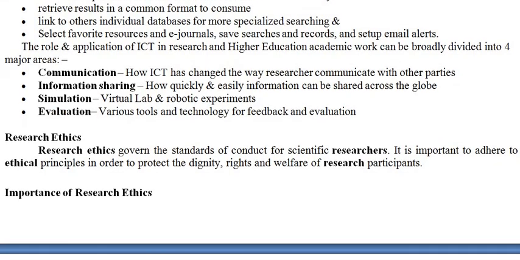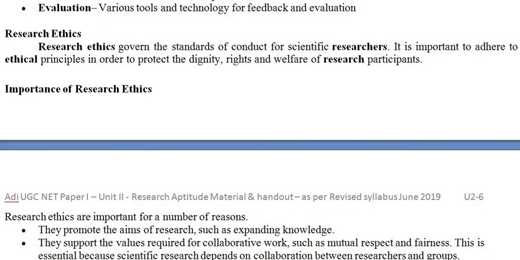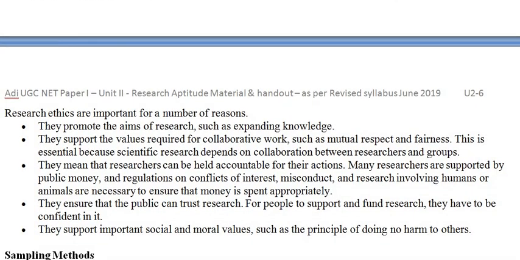And finally we need to go for what is called research ethics. Research ethics is very, very important, and it has to go together with the research principles. What is the importance of research ethics? They promote the aims of research, such as expanding knowledge. They support the values required for collaborative work, such as mutual respect and fairness, which we need to keep among researchers. And they mean that researchers can be held accountable for their actions.